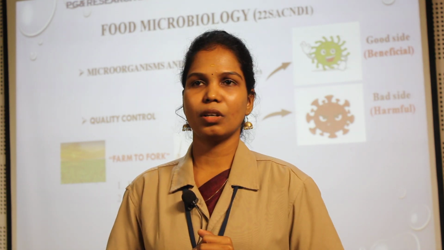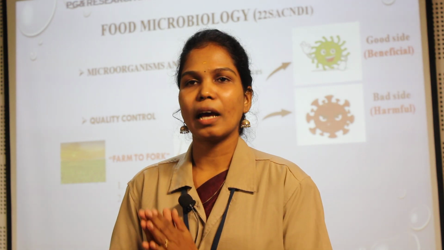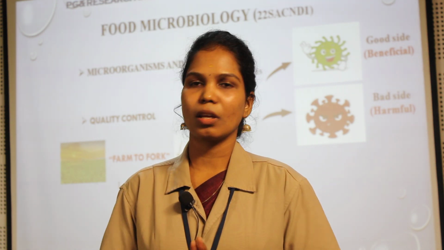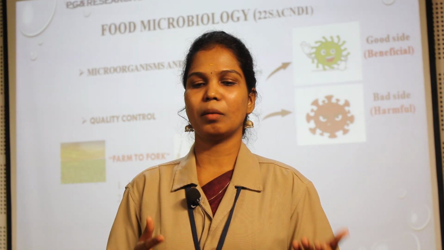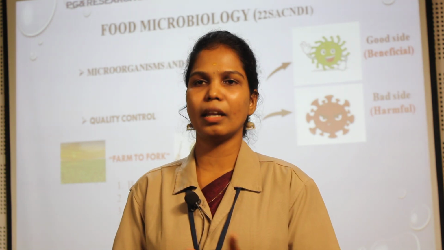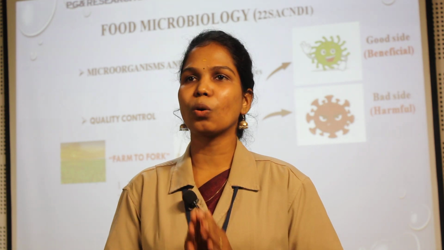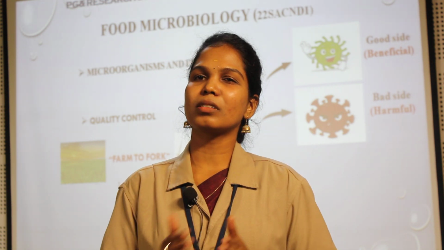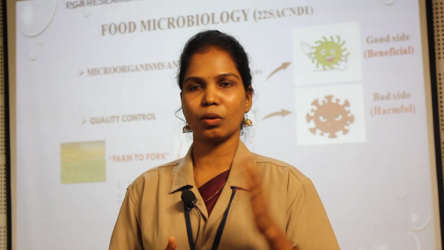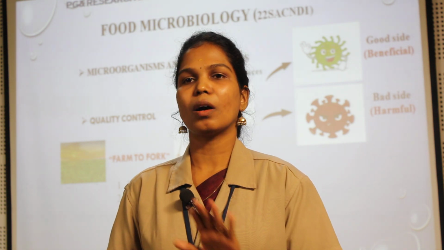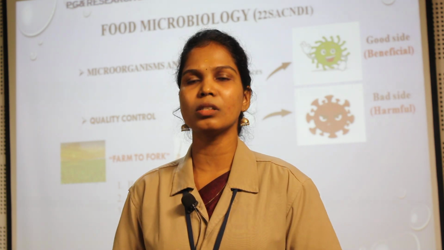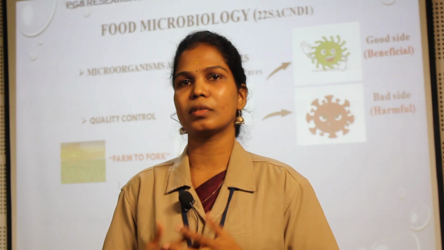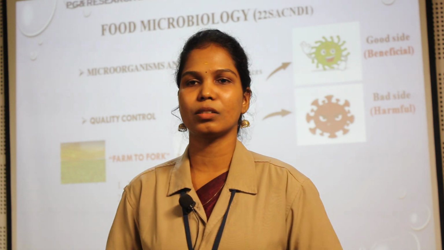Followed by storage conditions. Each and every food product has to be stored at a proper temperature. Let's take an example of dried products, badam, pistachios and other dried products. They have to be stored at room temperature, which is around 35 to 40 degrees Celsius. So remember that, dried products are always stored at room temperature. The other side is freezing conditions, which ice creams and processed meats need in storage.